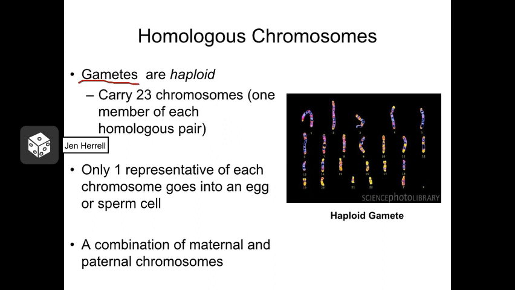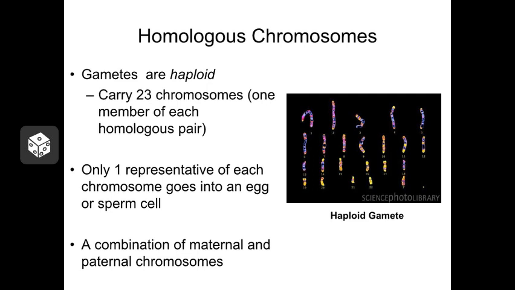Gametes, including egg and sperm, are haploid by comparison, and that means that inside an egg or a sperm cell that your body might produce, there's only going to be one copy of chromosome 1, one copy of chromosome 2, and so on. They don't exist in pairs. Now, when your body makes that egg or sperm cell, because they're only going to pass on one of those chromosomes, that means that there's only going to be one copy of each gene present instead of two.